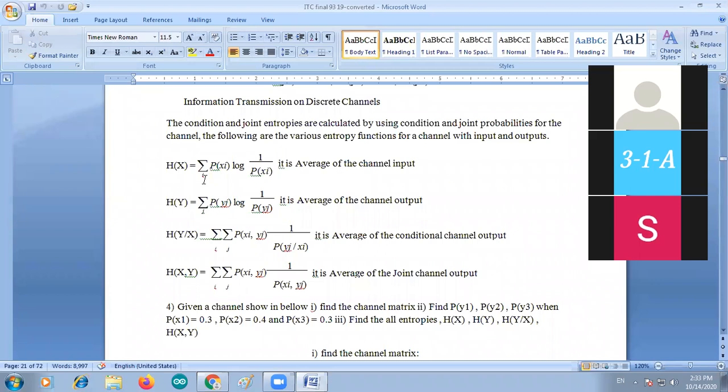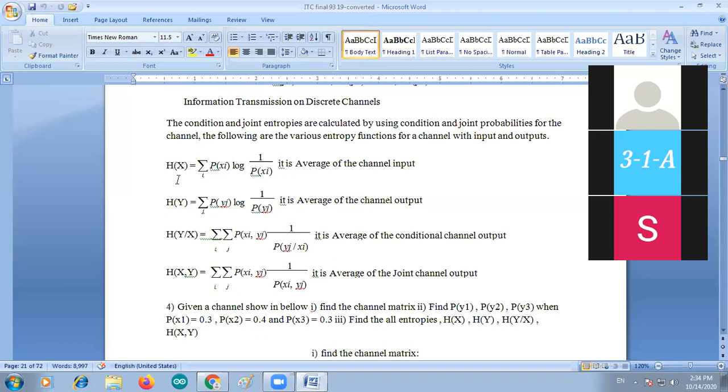The condition should be given with input and output. Suppose there are 2 inputs and 2 outputs: the condition P of y1 by x1 means x1 is input and y1 is output, and the condition y1 by x2 means x2 is input and y1 is output. So when x1, x2 are the inputs and y1 is the output, the condition applies. That's why you need to calculate some entropy functions here.